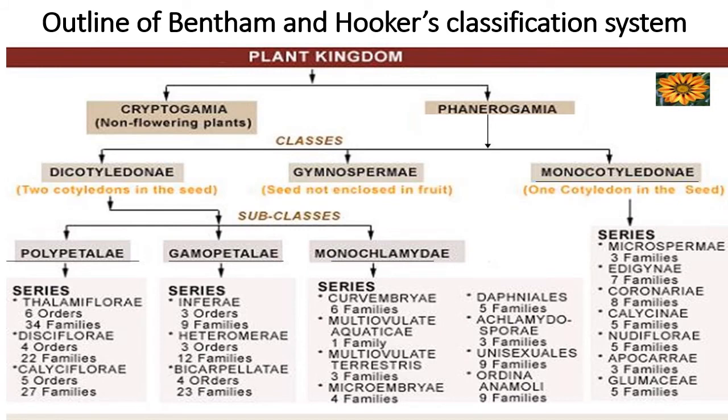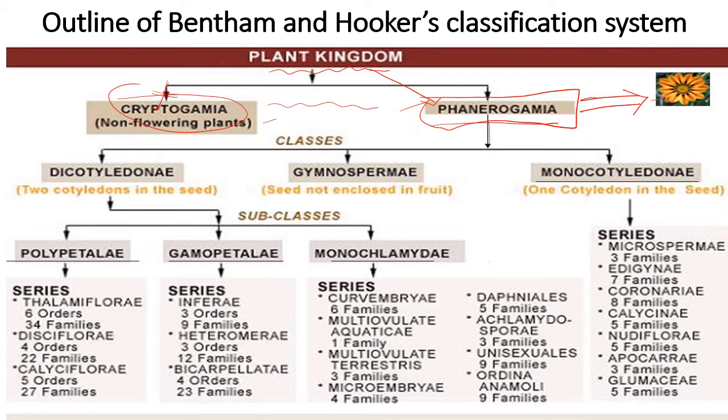Here you will see the outline of the system of classification. So let's have a look. This is the plant kingdom, and only this part is there, so forget about this, because cryptogams are not at all included in this. Just for understanding the system, cryptogams and phanerogams are considered here, but this classification system is completely related to the flowering plants. Remember, that is called phanerogamia.